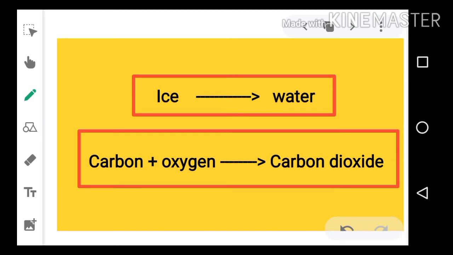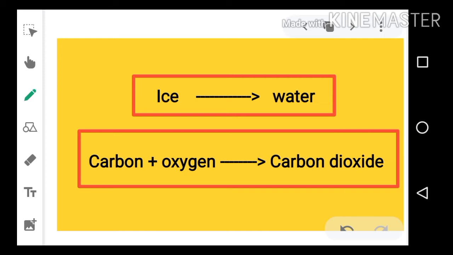One very simple example of a physical process is ice, when heated, being converted into liquid water. This is a simple physical process where there is only a change in the state of the water. Though it is a simple physical process, it is accompanied by some changes in energy, because in this process we have to provide energy to the ice. Then it is converted into liquid water.